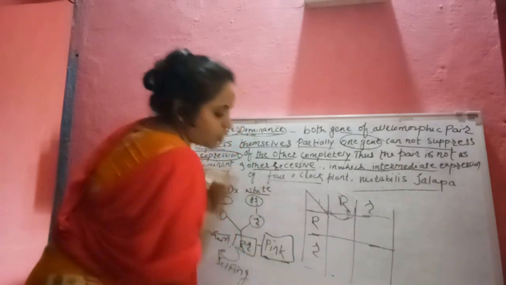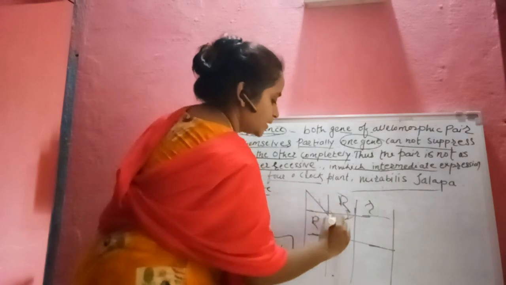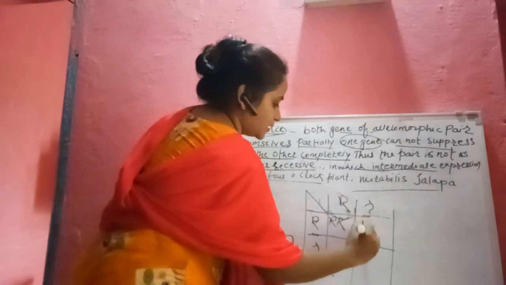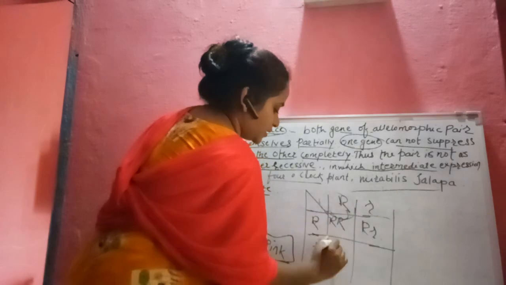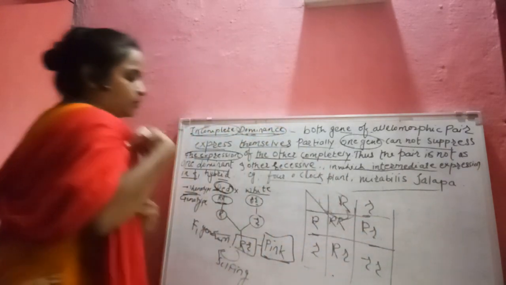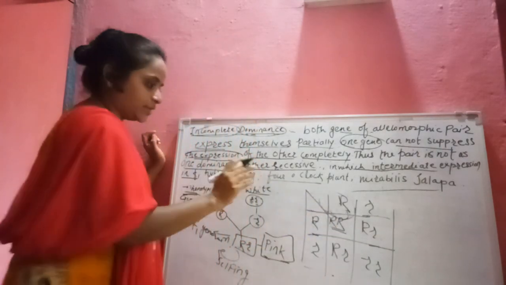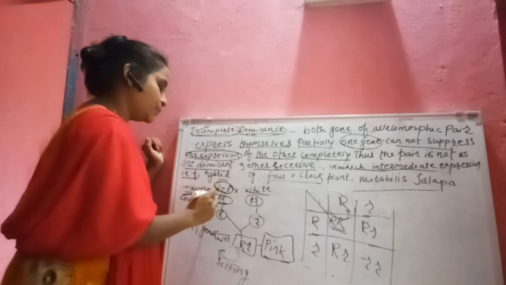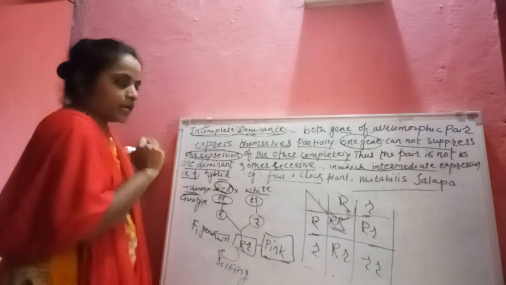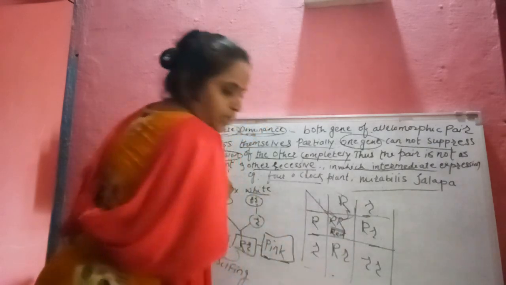The cross gives capital R capital R, capital R small r, capital R small r, small r small r. Both the capital R capital R, this capital R is responsible for red color, so it is the red offspring.